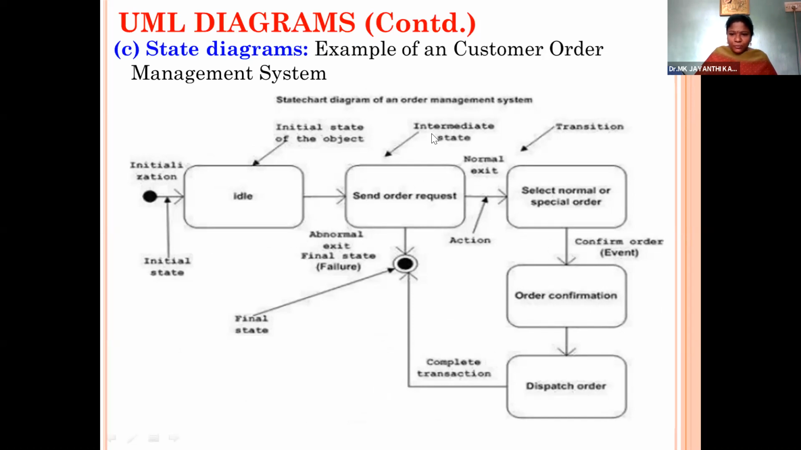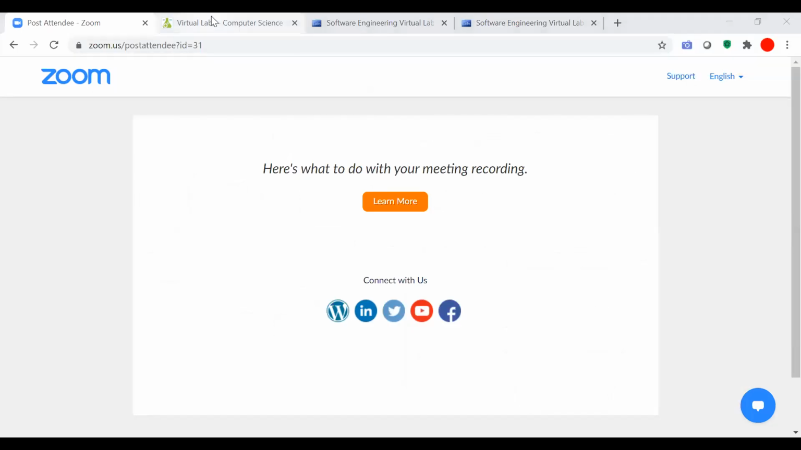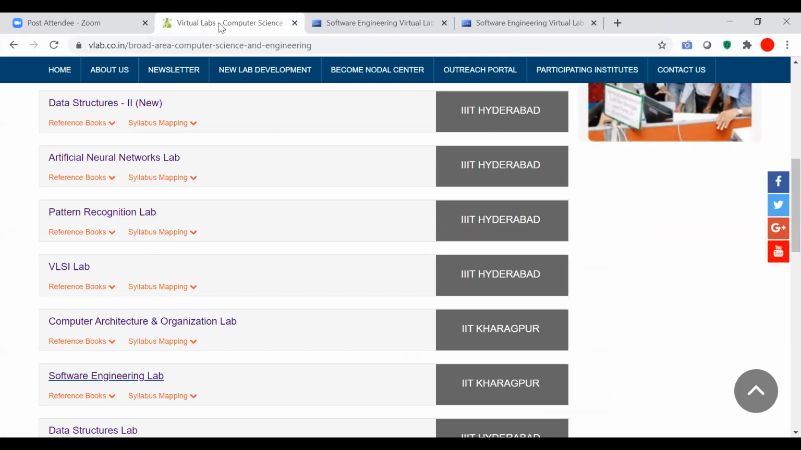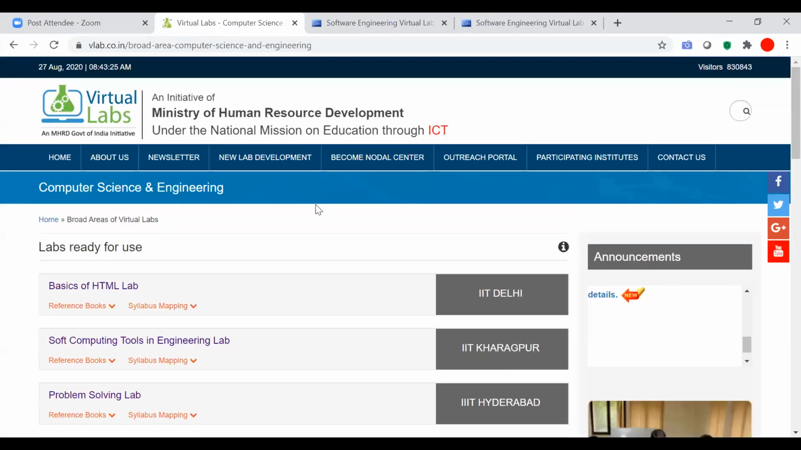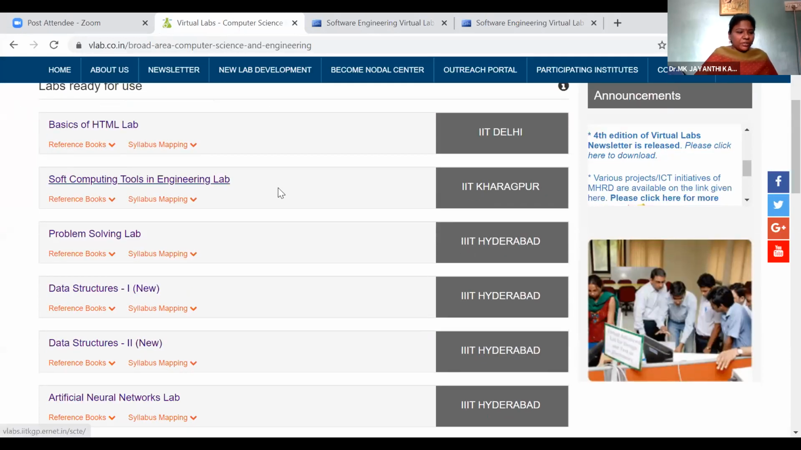Okay, shall we proceed with virtual labs? Yes, ma'am. Are you able to see the virtual lab website? Yes, ma'am. What you are seeing? At top, it's data structures. Yeah, the virtual lab main page, no? Yes, ma'am. Go to the virtual lab main page.